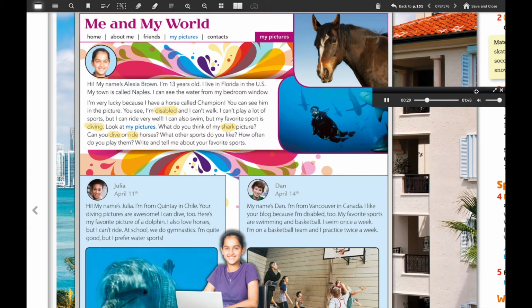You can see him in the picture. You see, I'm disabled and I can't walk. I can't play a lot of sports, but I can ride very well. I can also swim, but my favorite sport is diving. Look at my pictures. What do you think of my shark picture? Can you dive or ride horses? What other sports do you like? How often do you play them? Write and tell me about your favorite sports.